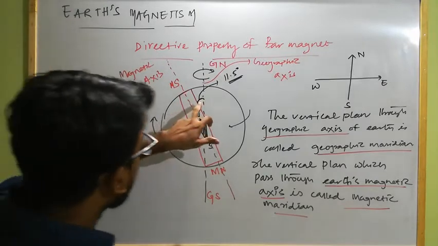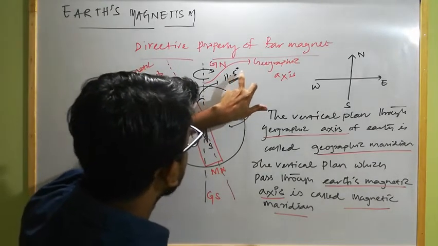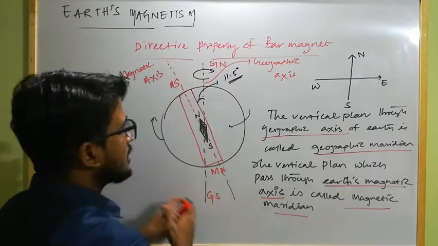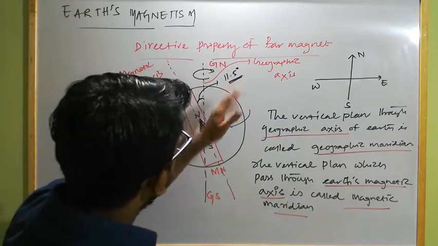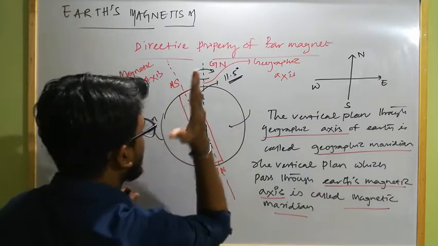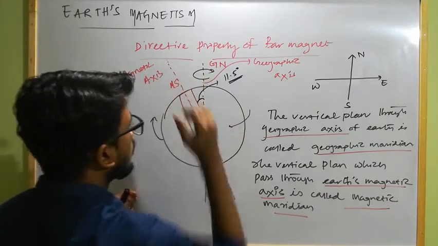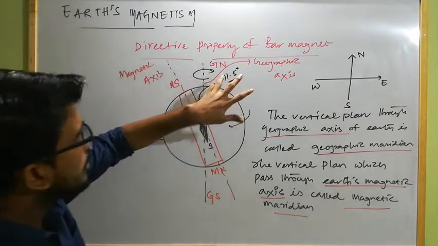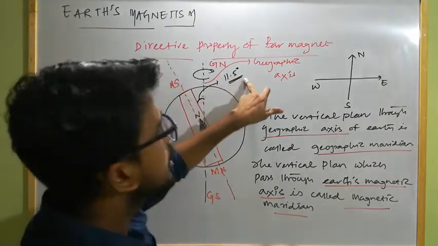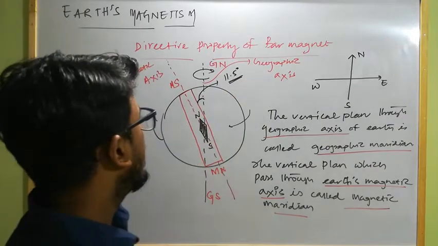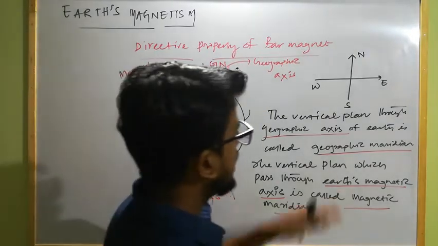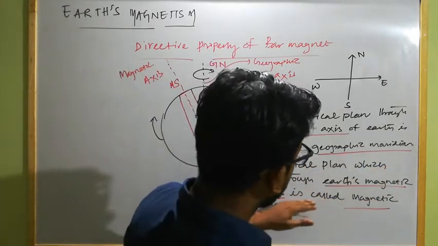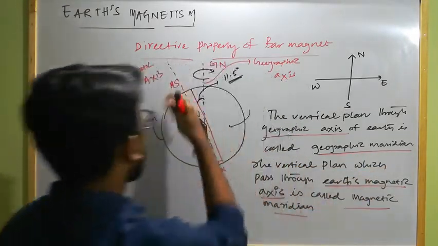As there is an angle of deviation of nearly 11.5 degrees between geographic axis and magnetic axis, this angle is also between the magnetic meridian and the geographic meridian. So the deviation between the geographic meridian and magnetic meridian is also nearly about 11.5 degrees. Clear? So the vertical plane that passes through geographic axis is known as geographic meridian, and the vertical plane that passes through the magnetic axis is known as magnetic meridian.